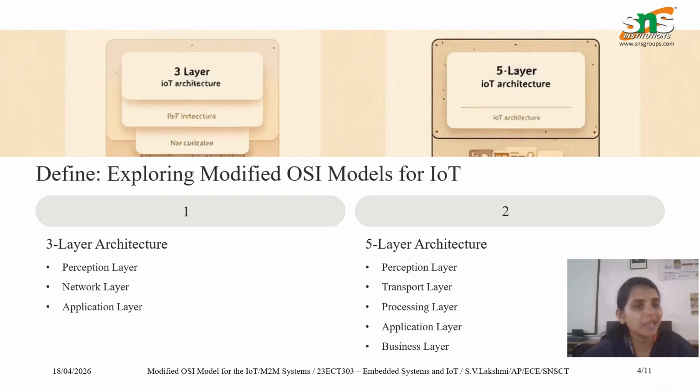The 3 layer architecture and the 5 layer architecture are proposed. The 3 layer architecture is merged together as perception, network and application layer. And the 5 layer is the perception, transport, processing, application and business layer. So this is how the modified OSI model is defined.